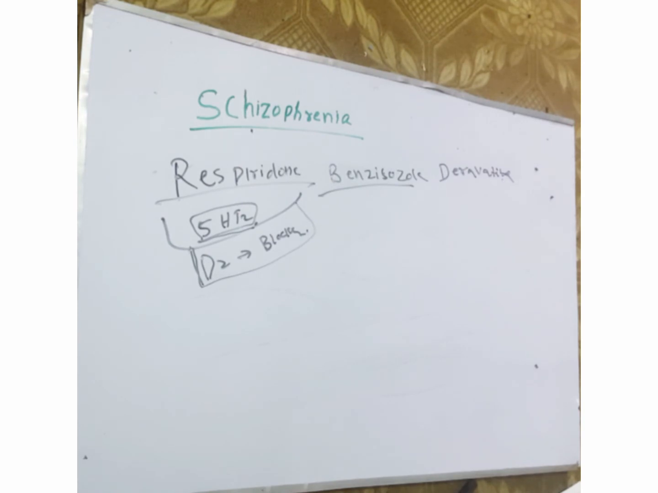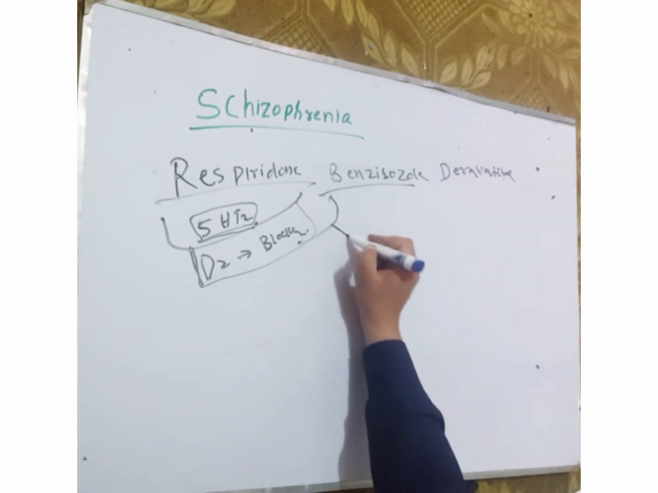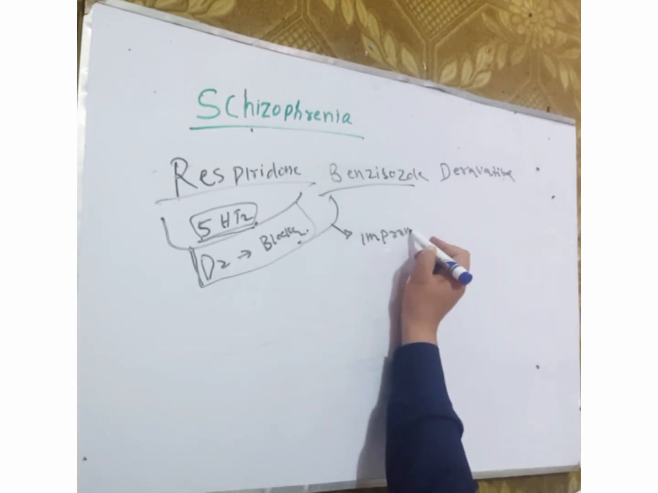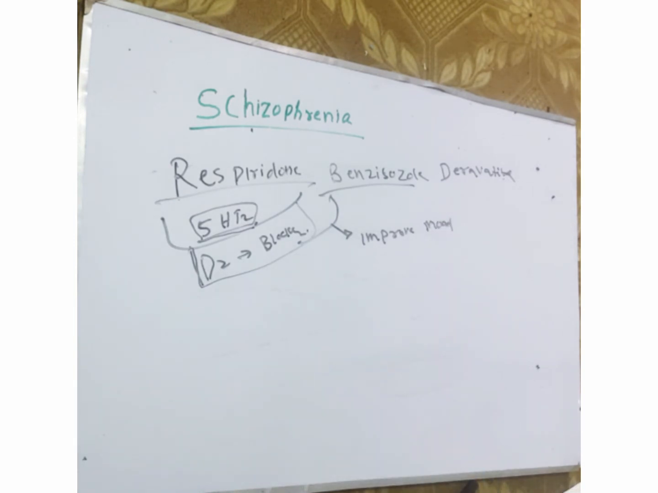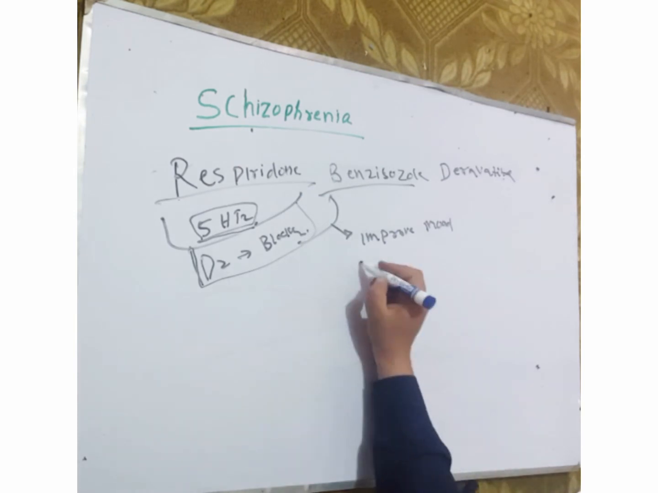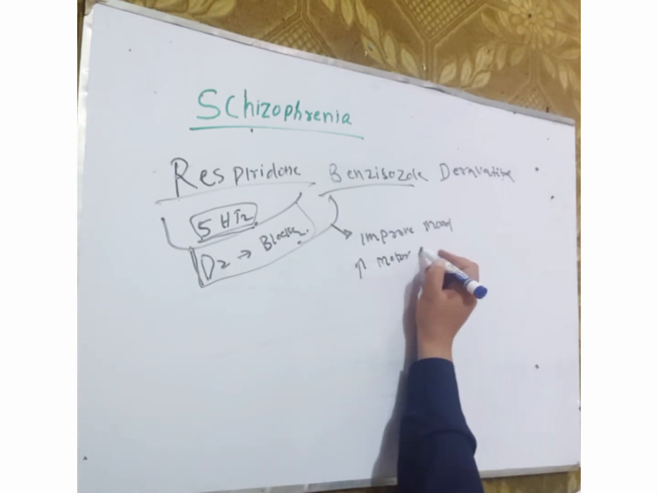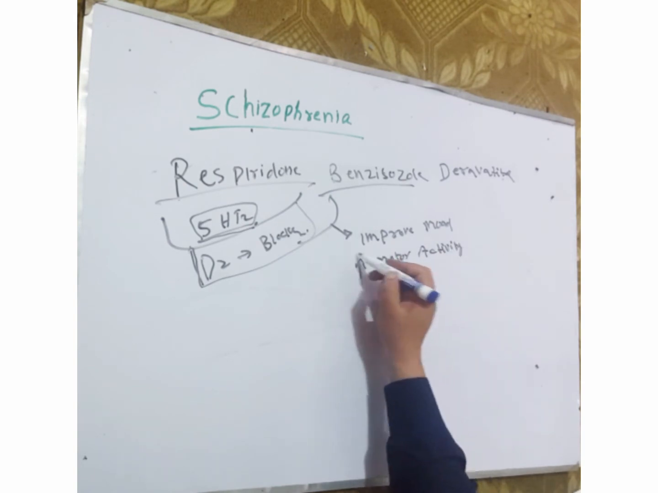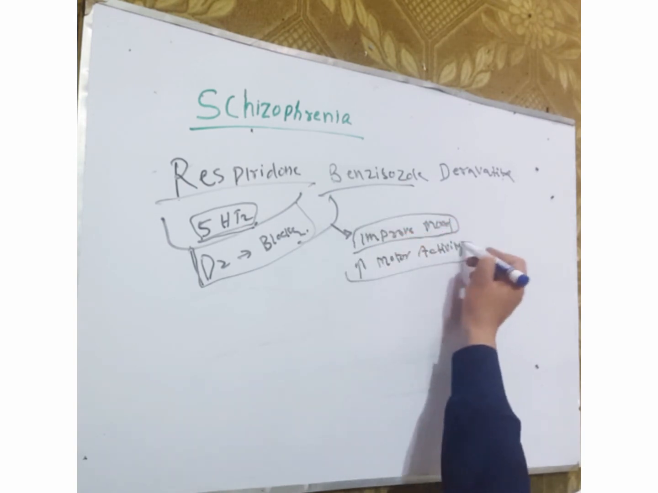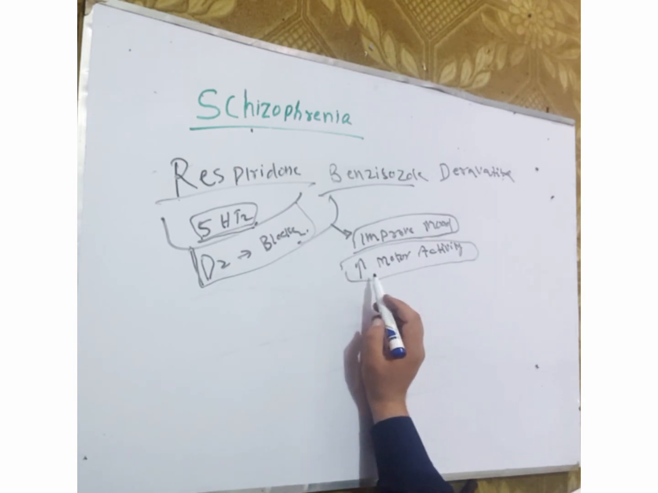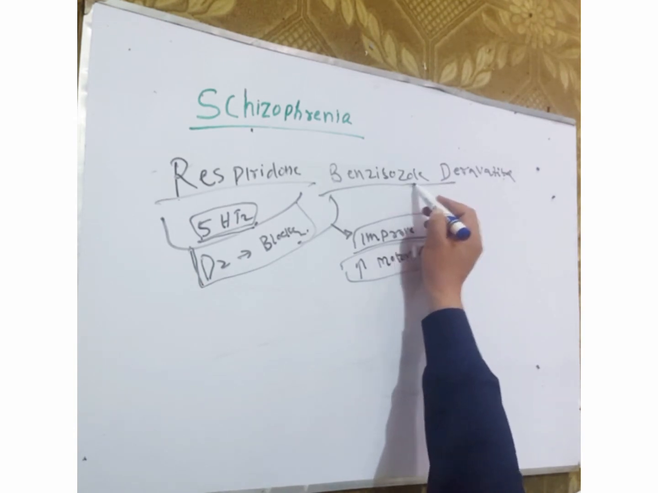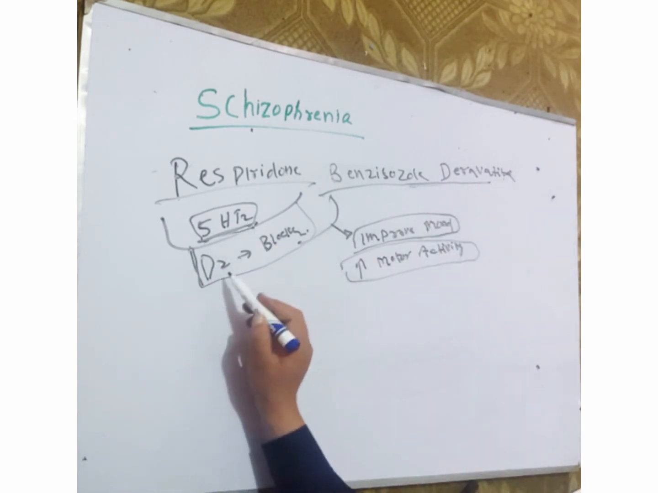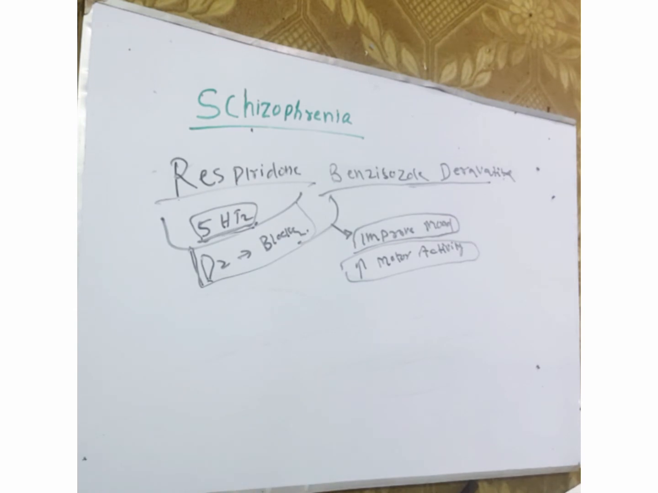It has the ability to improve the mood of the schizophrenia patient and increase the motor activity. Risperidone is a benzisoxazole derivative, and it is a 5-HT2 and D2 blocker that increases motor activity and improves the mood.